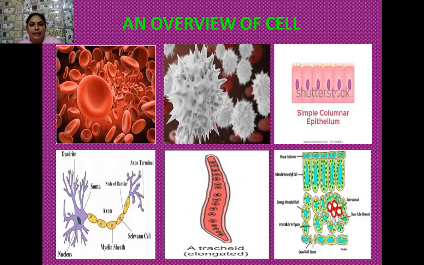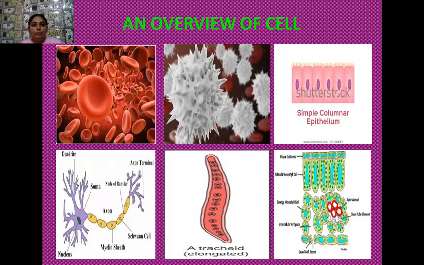If we want to study animal cells in the lab, for this purpose we take human cheek cells. When we mash these human cheek cells, we see different types of cells where the outermost covering is the plasma membrane. So the plasma membrane is present in both plant cells as well as animal cells.